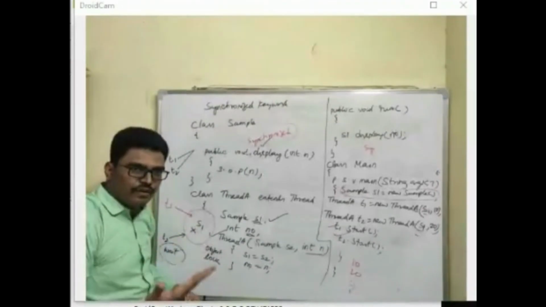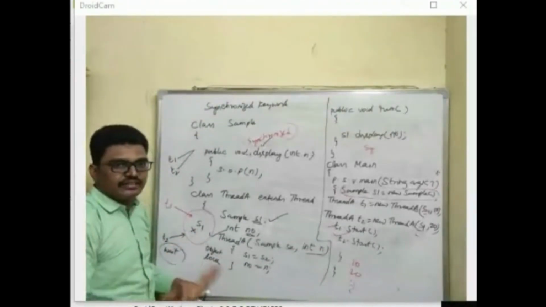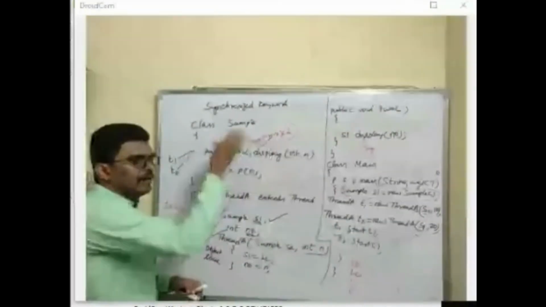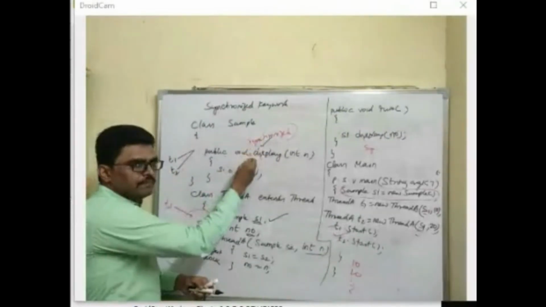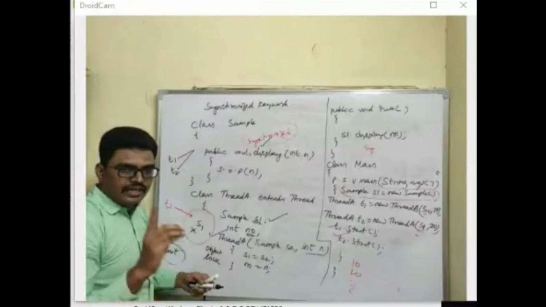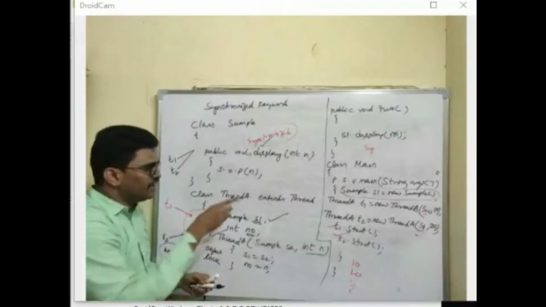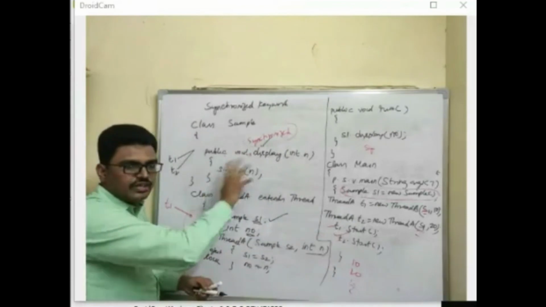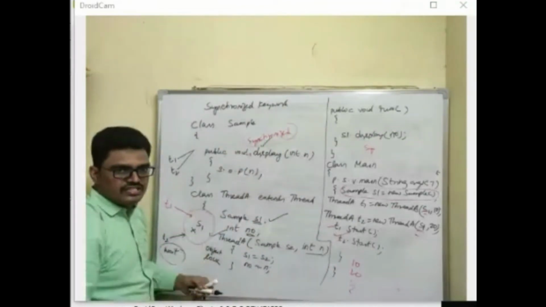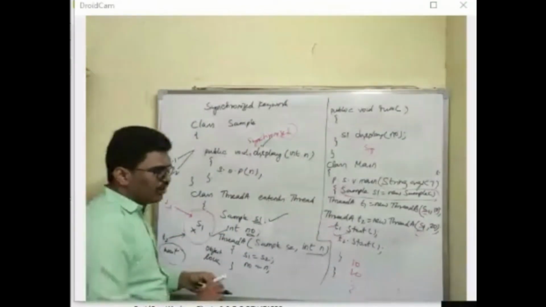Obviously, the performance may get affected. That is the main drawback of the synchronized keyword used before the method definition. The advantage is it does not allow the object to go into an inconsistent state. Is that right? So now we'll see one more thing.